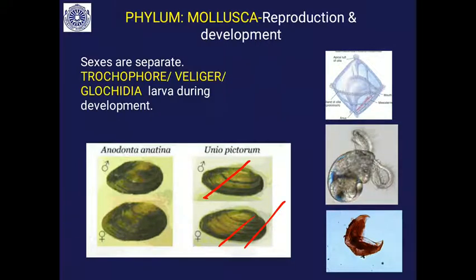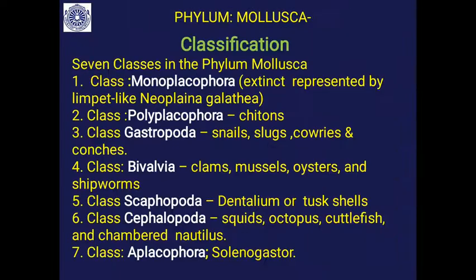So, in sexual reproduction, the development is indirect, with larval stages: trochophore larva and veliger larva in the marine form, and in the case of freshwater mussel, it is called glochidium larva, or glochidia, the larval form in the freshwater mussel.